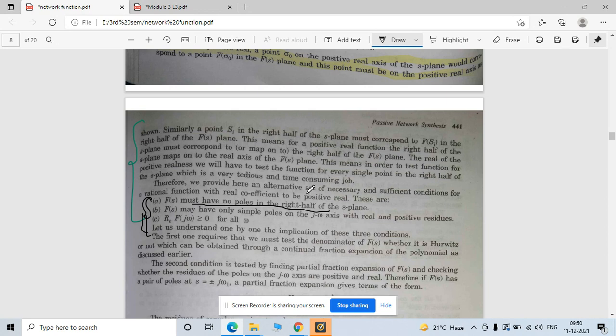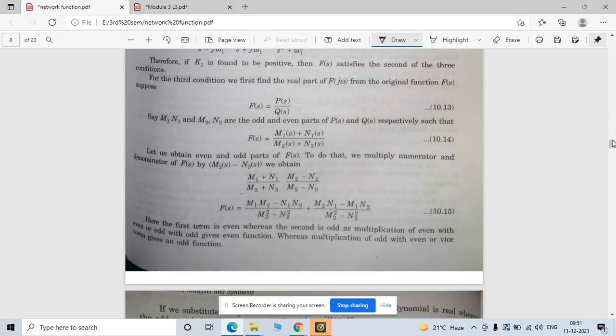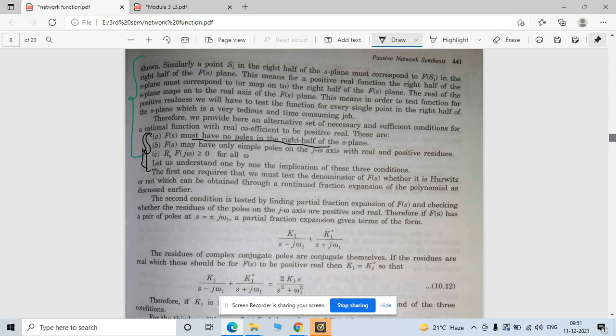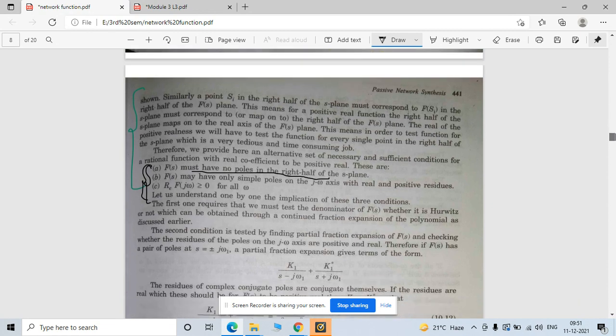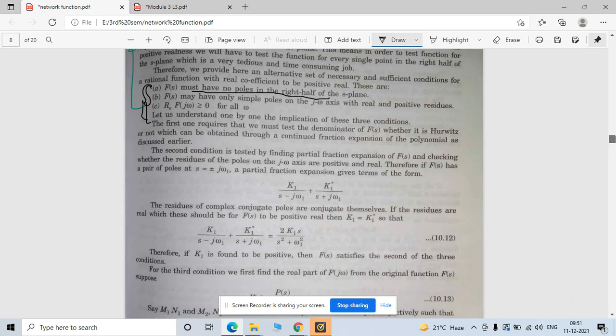Because the system goes unstable. We also discussed the different types of transfer function and what their responses are, we already saw.